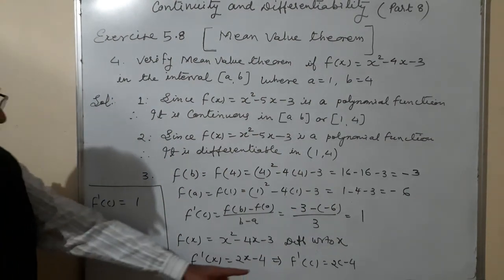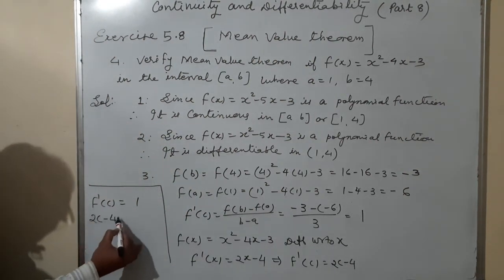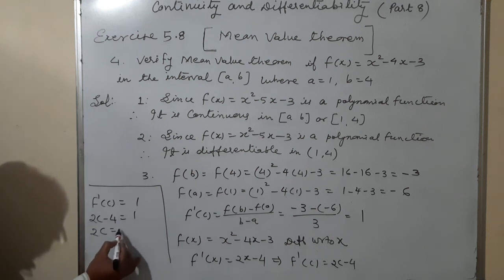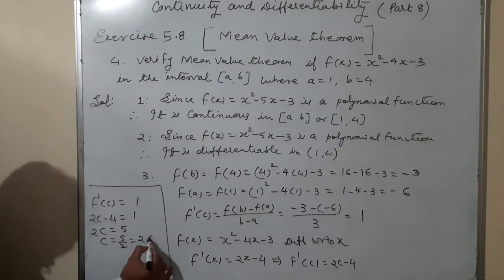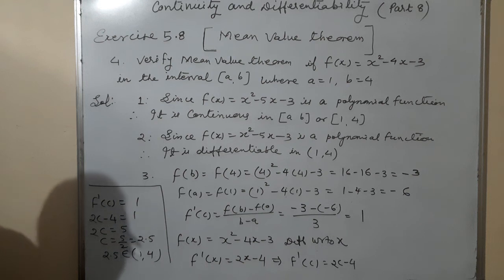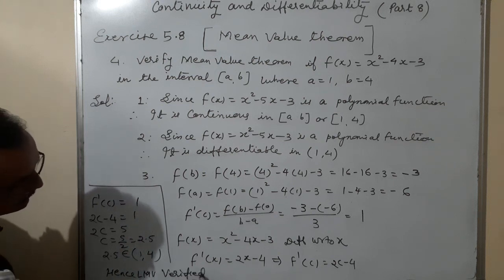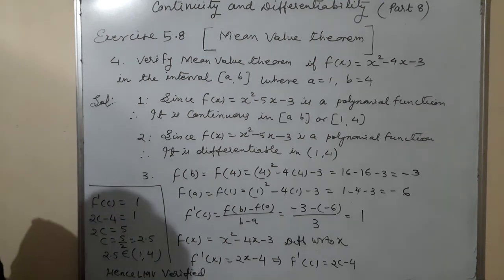And what is the value of f dash c? The value of f dash c is equal to 2c minus 4. 2c minus 4 is equal to 1. Therefore 2c is equal to 5 and c is equal to 5 upon 2, means it is 2.5. And you can see 2.5 belongs to 1, 4. 2.5 is coming between 1 to 4. What does it mean? Mean value theorem. Hence, mean value theorem verified.